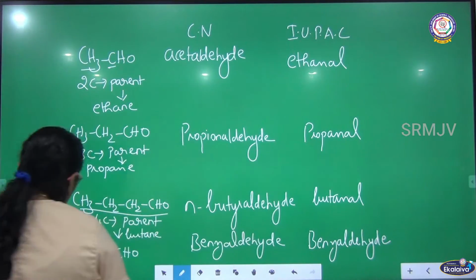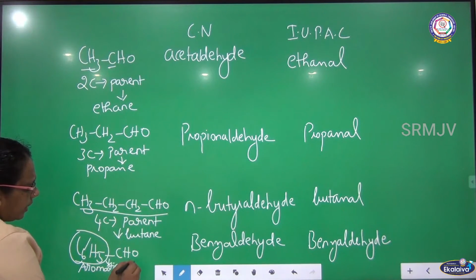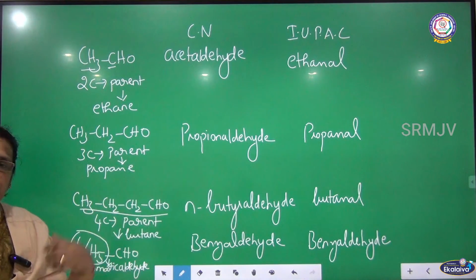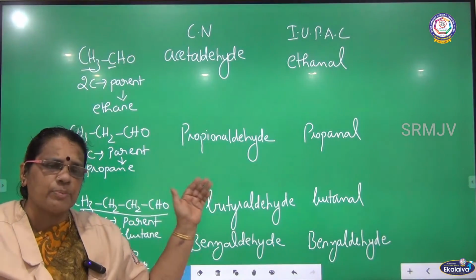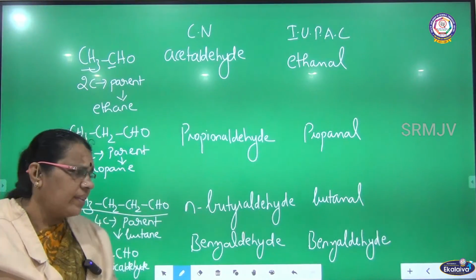An aldehyde having a benzene ring in its structure. Along with the aldehyde group there is a benzene ring, so it comes under aromatic aldehyde. The very familiar example is benzaldehyde. Here the common name as well as the IUPAC name is the same.